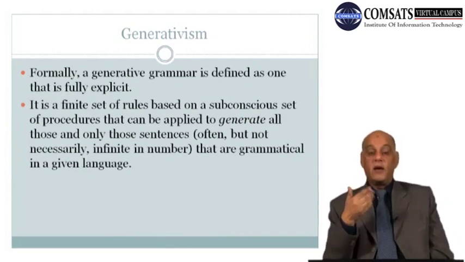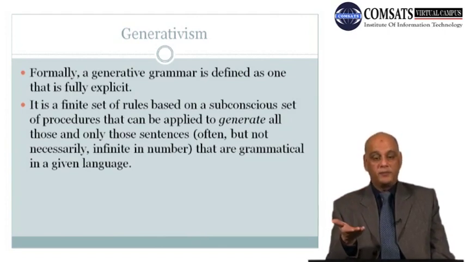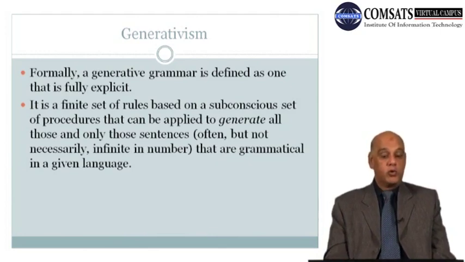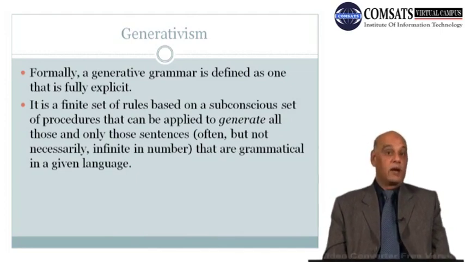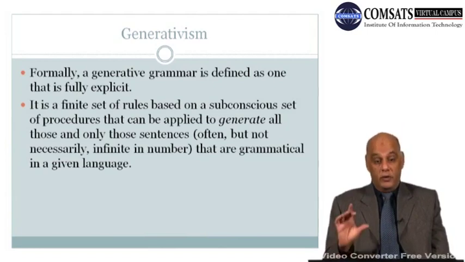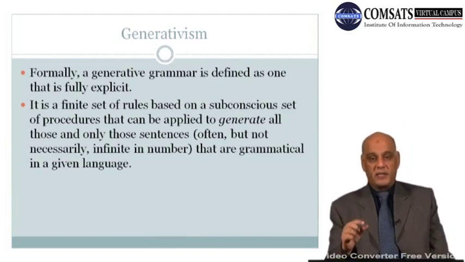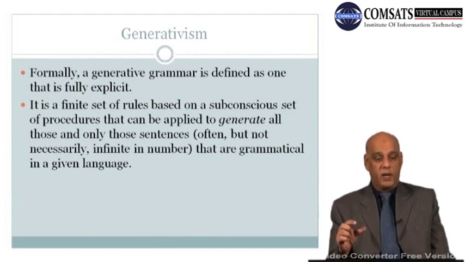Formally, let's see a formal definition of generative grammar. A generative grammar is basically defined as one that is fully explicit. It is a finite set of rules based on a subconscious set of procedures that can be applied to generate all those and only those sentences, often but not necessarily infinite in number, that are grammatical in a given language. So we get a very comprehensive and a very good definition of generative grammar.